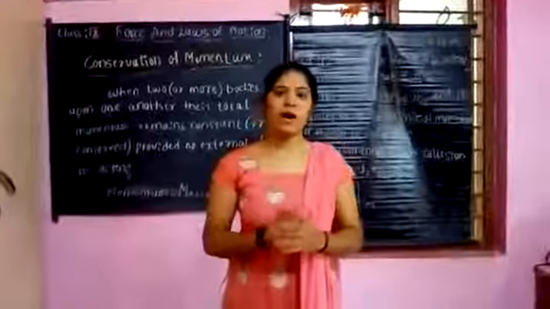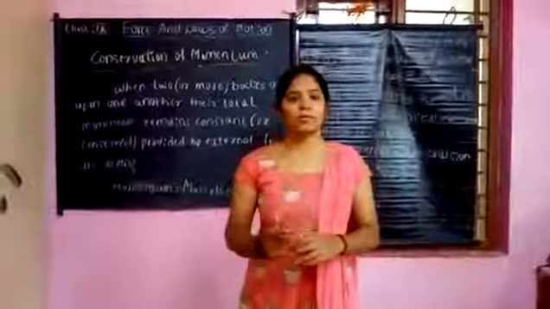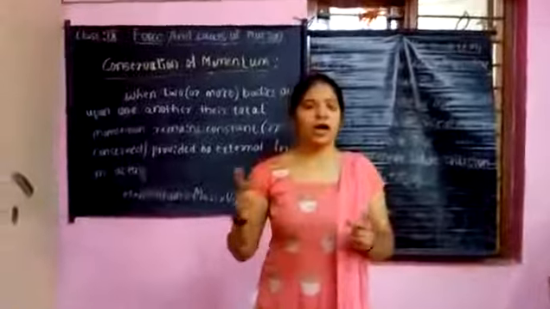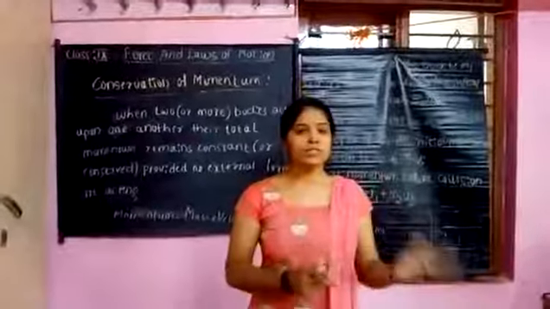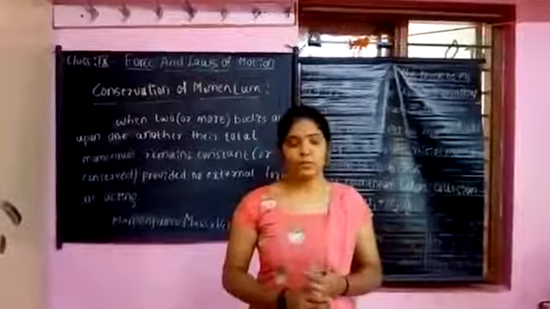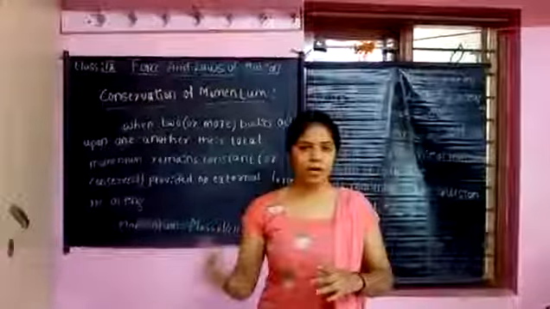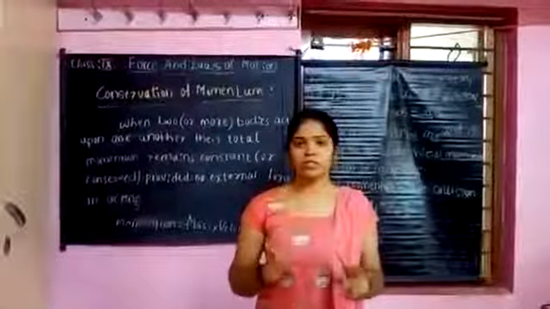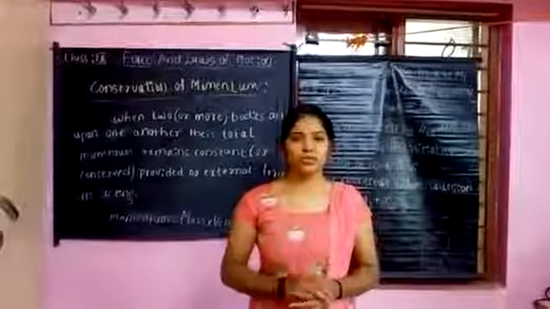When a fast moving truck hits a stationary car, what happens there? Then there is a change in position of the car. Due to the high speed of the truck hitting the car, it changes its position and the car attains a velocity. That's because there will be a change in momentum of the truck as well as a change in momentum of the car, because momentum depends upon the velocity when there is a constant mass.